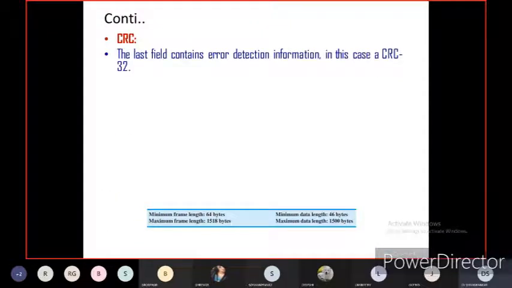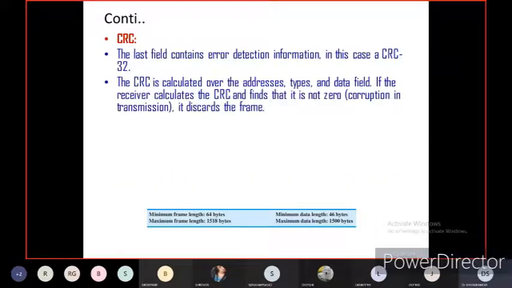Now another field is the CRC. The last field contains error detection information, in this case a CRC-32. The CRC is calculated over the address, type and data fields. If the receiver calculates the CRC and finds that it is not zero, meaning corruption in transmission, it discards the frame. If any extra bits are added, definitely that is called corruption in the transmission, and that frame will be discarded.